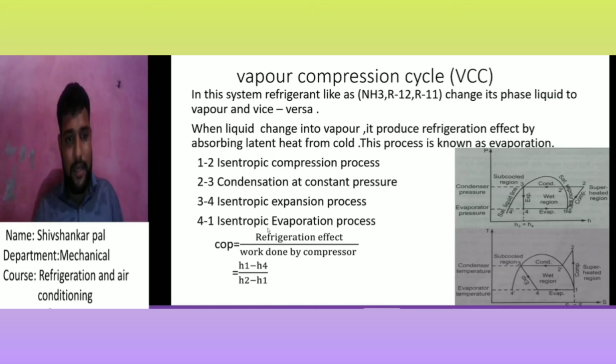I will change something here: this is constant pressure evaporation. Cut the word isentropic and write constant pressure, meaning our 4 to 1 process is the constant pressure evaporation process. You see in figure 4 to 1 is constant pressure, making a straight line, that is the constant pressure line. During the process 4 to 1 the phase is also changed.